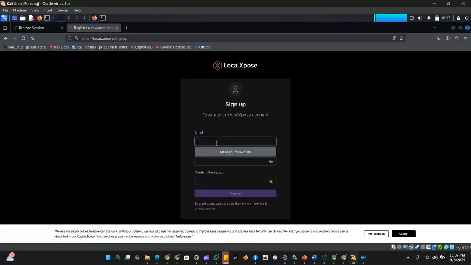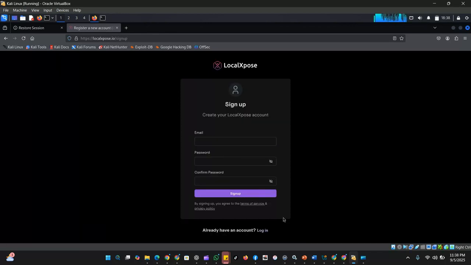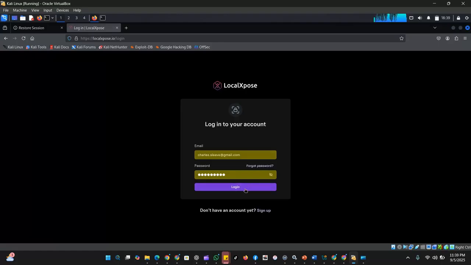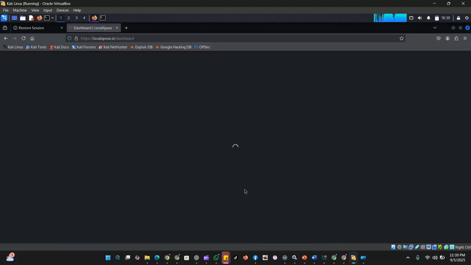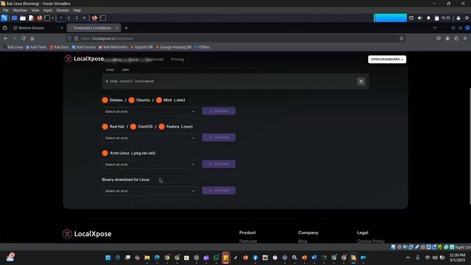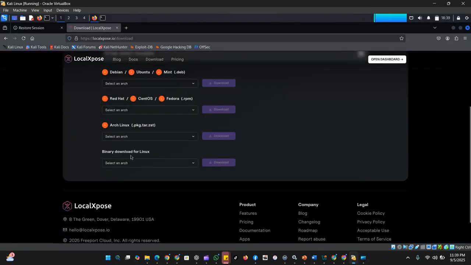Click on the sign up button to create an account. Now create your account. When you verify your email, come back to click on login. Supply your login details and login. The next thing we are going to do is to download our installer file so we can install it on Kali Linux. Scroll down to where it says binary download for Linux. Click on the drop down and select AMD64 and click download.